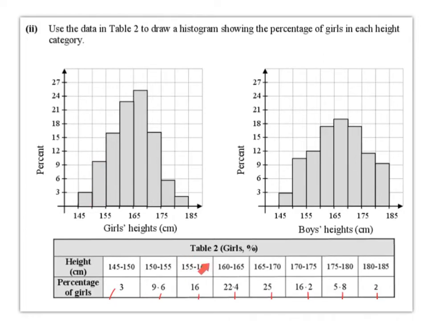For 155 to 160 we had 16%. So we draw our third bar up as far as 16, and so on. The next bar goes up to 22.4, the next bar up to 25, the next bar up to 16.2, the next bar up to 5.8, and the last bar goes up to 2.